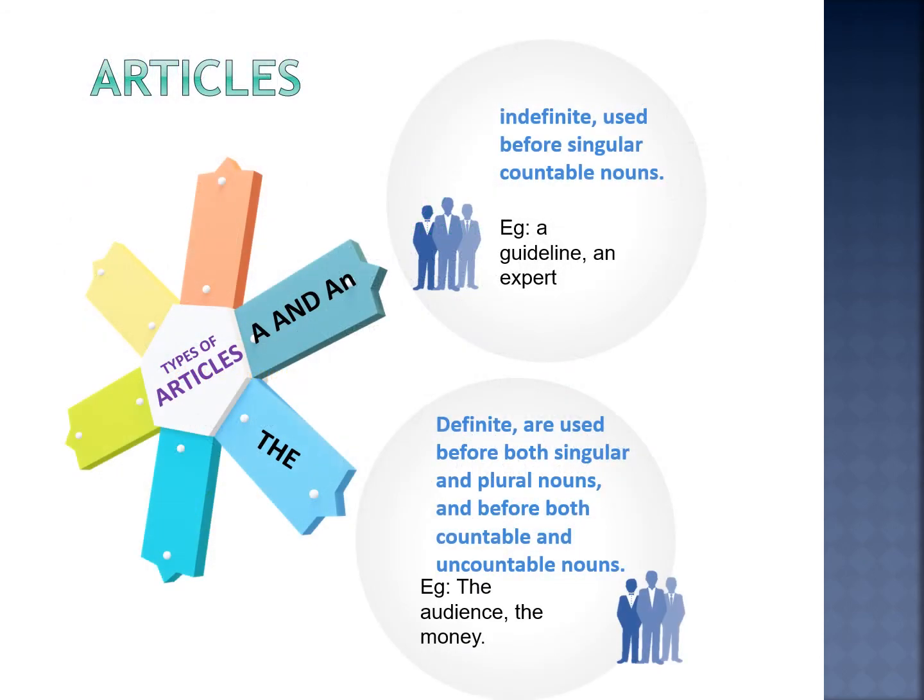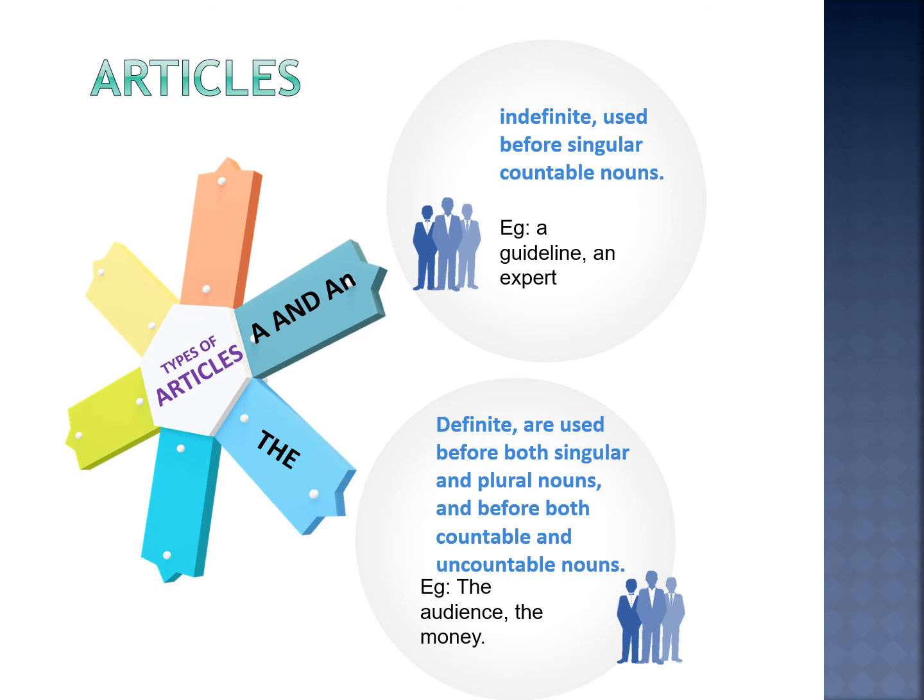All right, so let's move to articles. Articles can be divided into two categories. One is indefinite. Indefinite is the word used before singular or countable nouns, for example, a guideline, an expert.